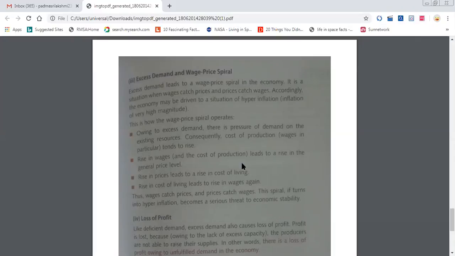Efficiency spiral. Deficiency spiral. Deflationary spiral we have discussed.